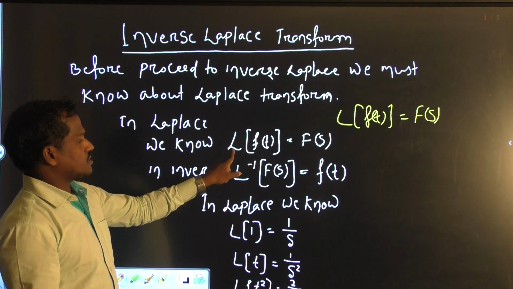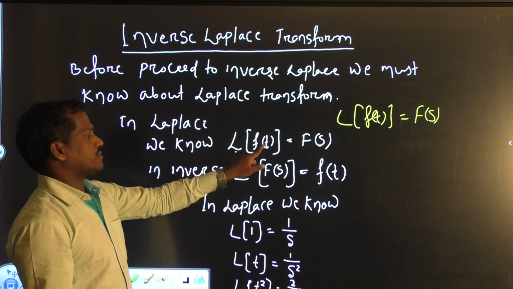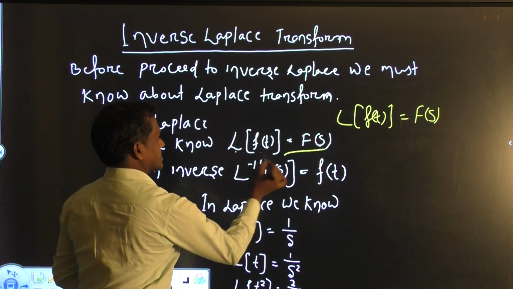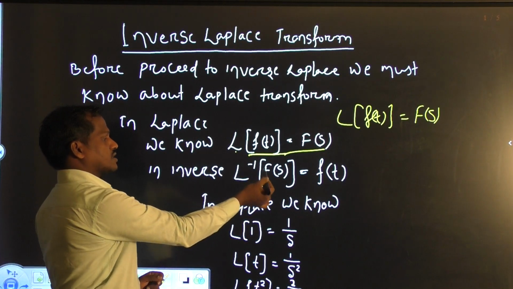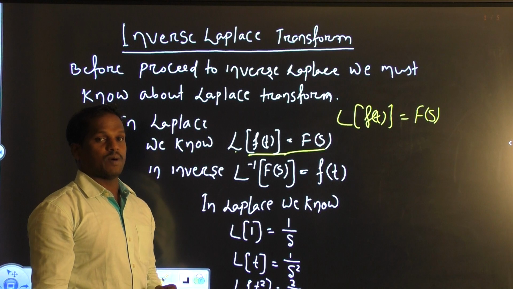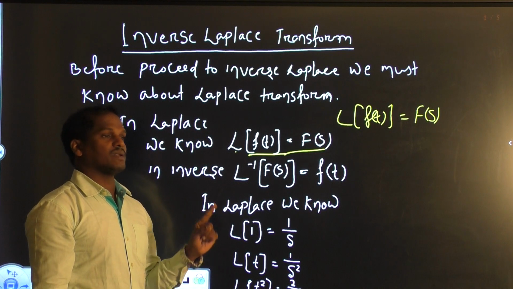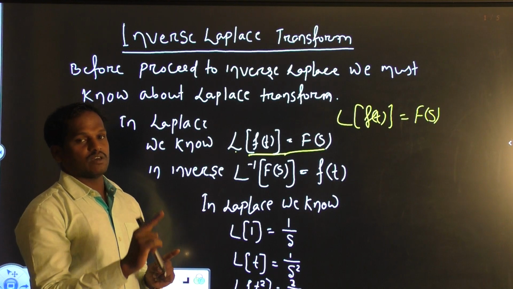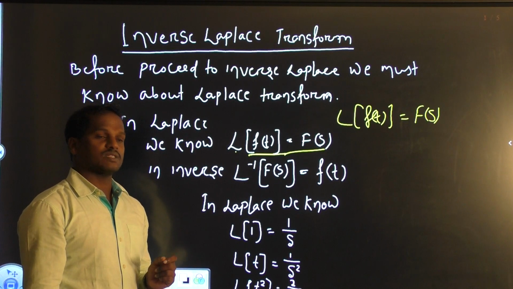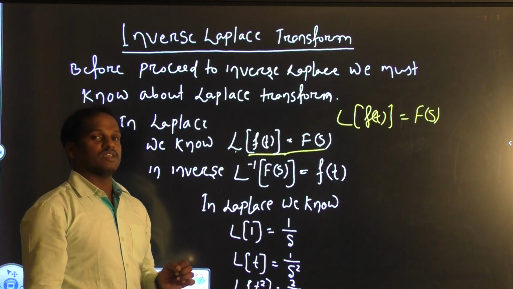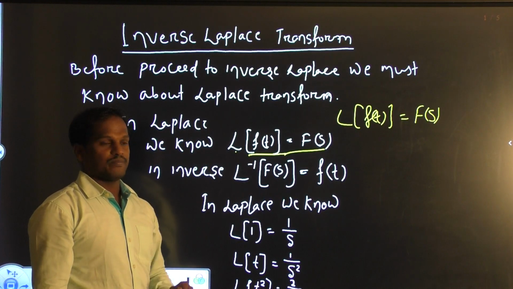In Laplace transformations, what can we find out? Laplace of f(t) equals F(s). We get that. But in this case, we get the Laplace inverse of F(s), we get f(t). Means in the Laplace transformation, we get the answer in the form of F(s), but in the inverse Laplace, we get the answer in the form of f(t).